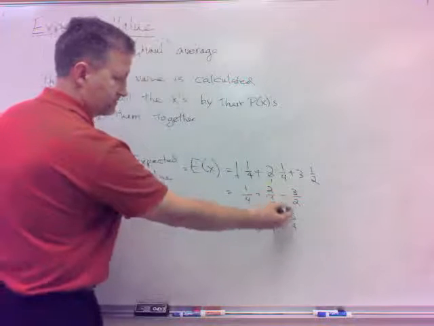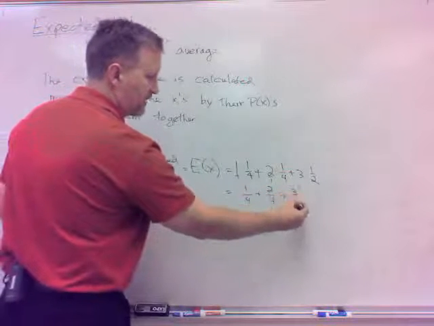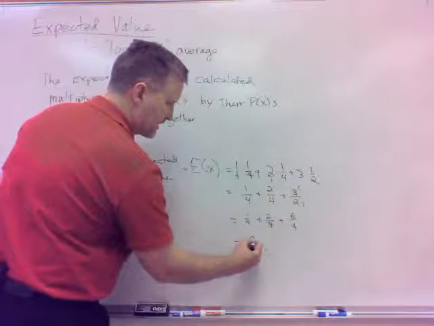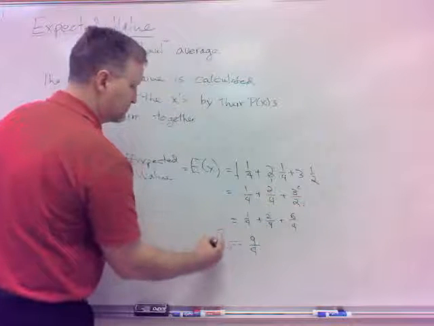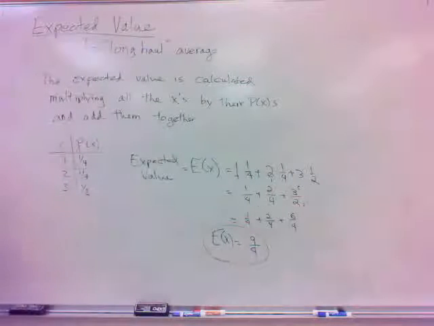See what I did there? You don't have to do this, but I just multiplied that by 2 and that by 2. So it's 6/4, that's 9/4. That's my expected value. That's how I do it. Get your probability distribution and multiply each x times p of x. It's called the expected value.